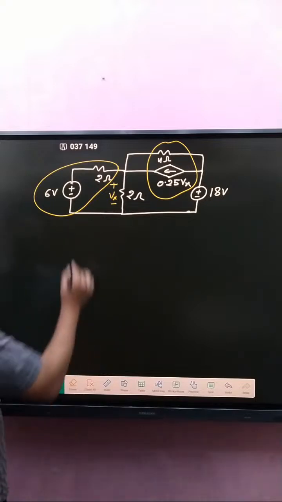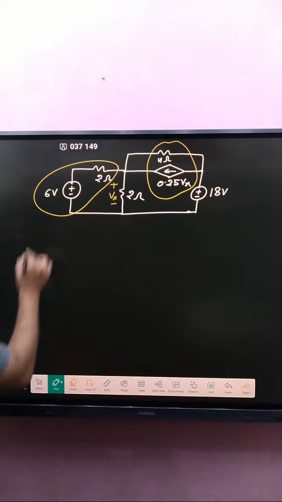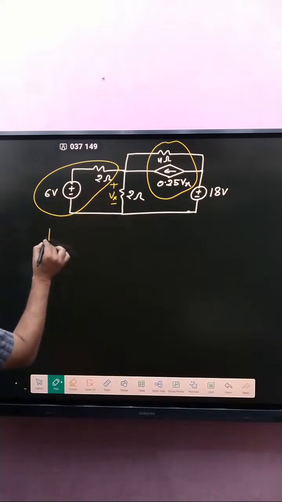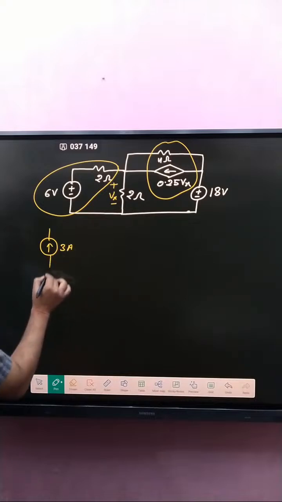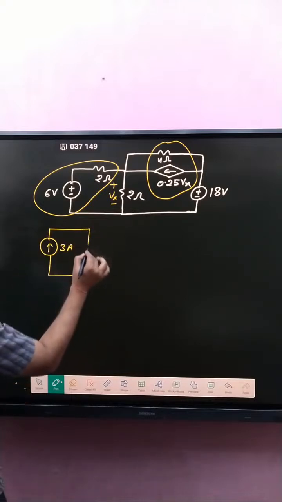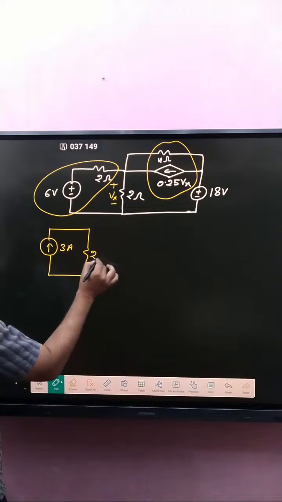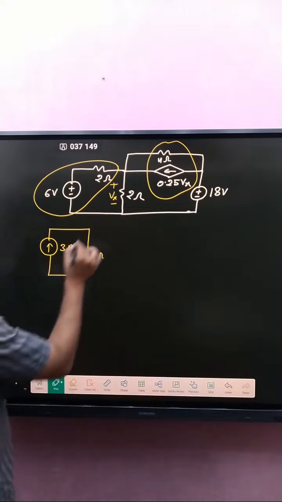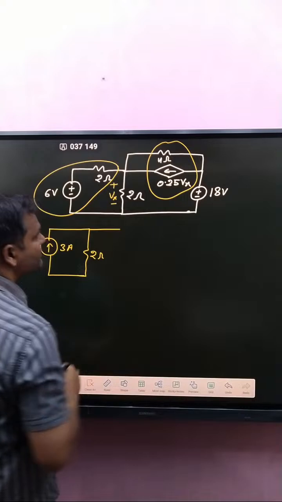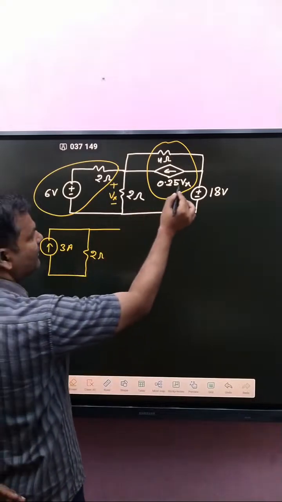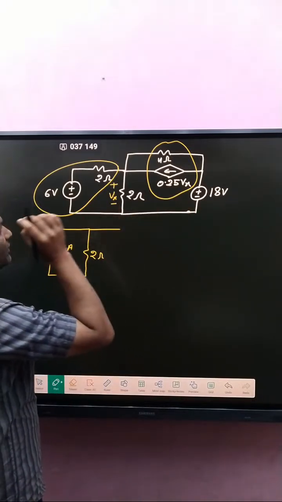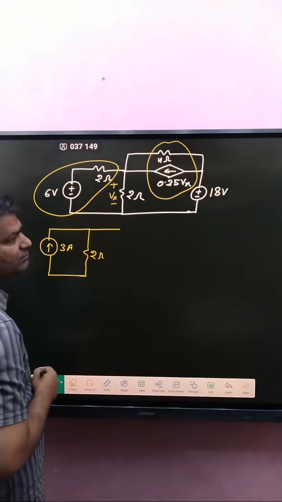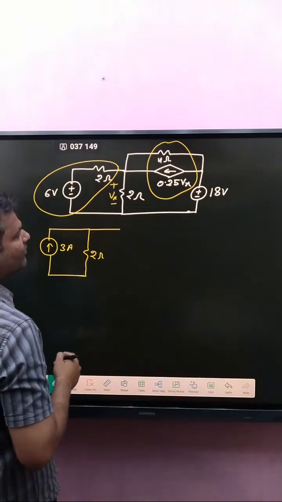If you apply source transformation here, then 6 by 2, that is how much? 3 ampere, and that is 2 ohm resistance connected here. After that, if you apply source transformation here, then we got 0.25 into 4, that is 1, so 1 volt, 1 Vx.